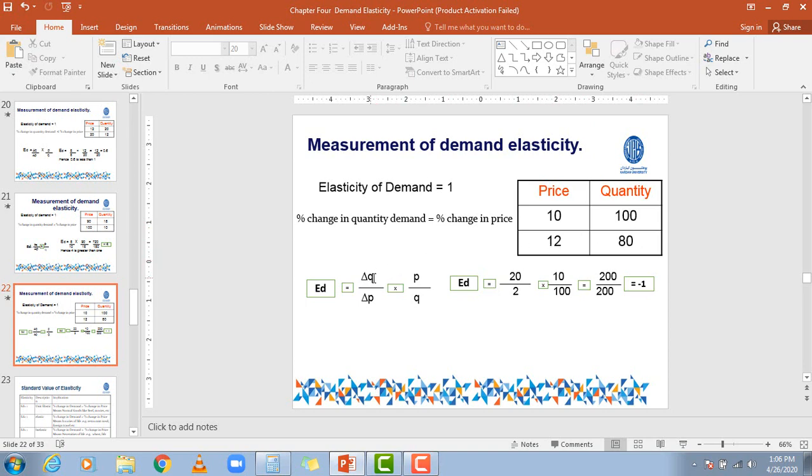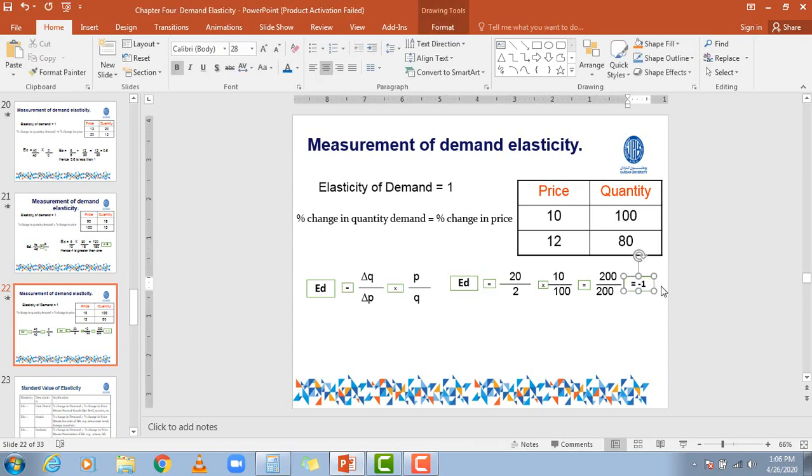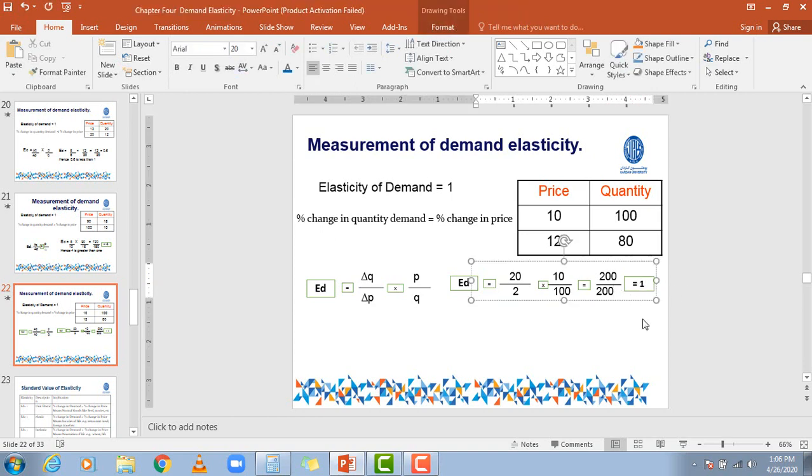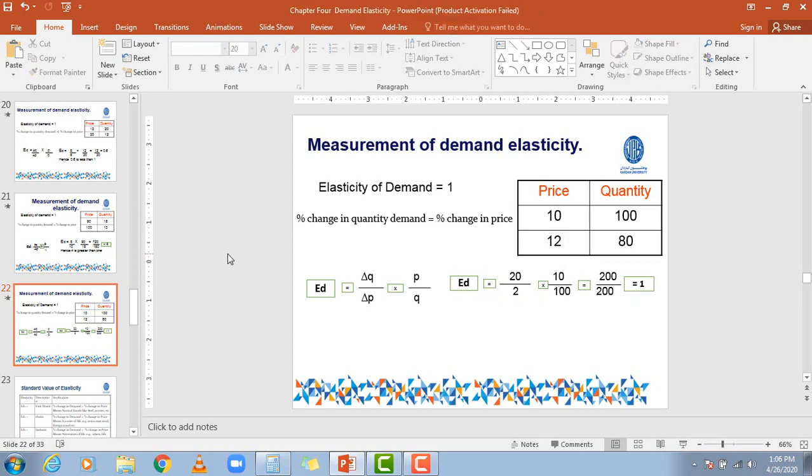Now what is the change in the quantity demanded? 20. What is the change in the level of price? 2. 20 divided by 2, multiplied by the basic price, 10, over the basic quantity demanded, 100. Now if I multiply 20 by 10, it will become 200, and if I multiply 2 by 100, again it will become 200. Now 200 divided by 200 is 1. Here 1 is equal to 1. This type of elasticity is called unitary elastic demand.